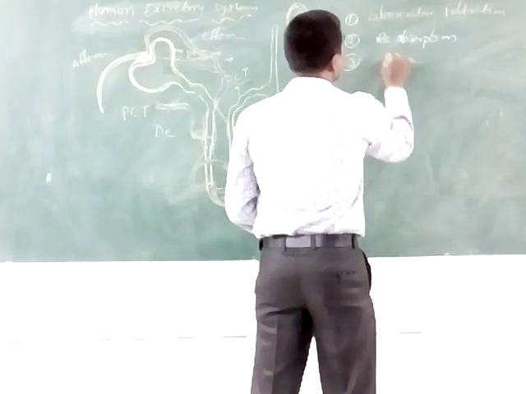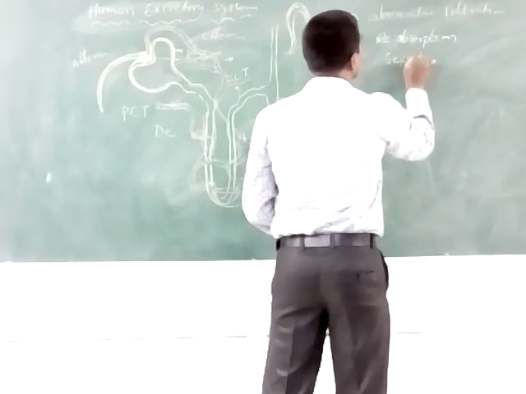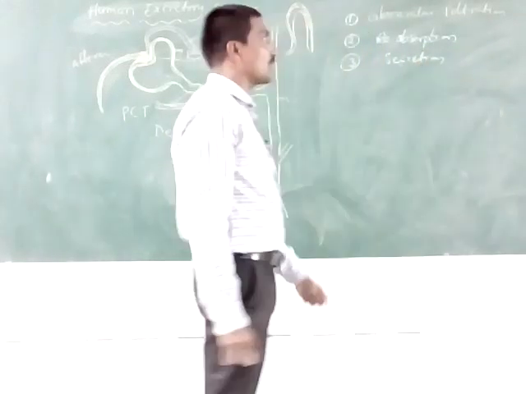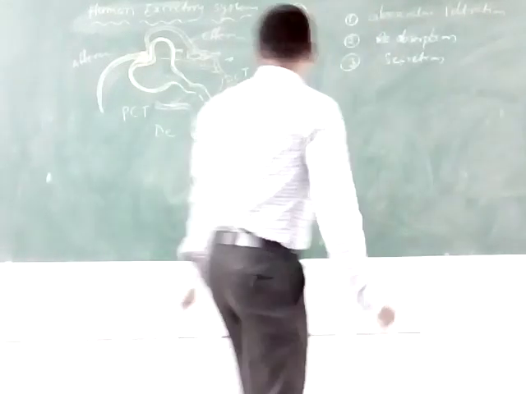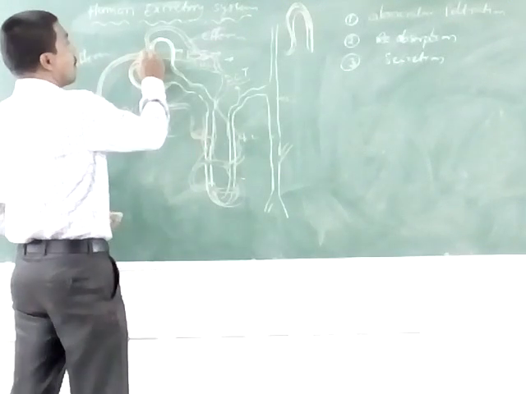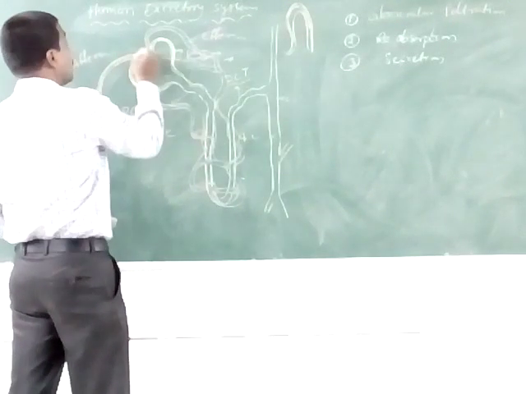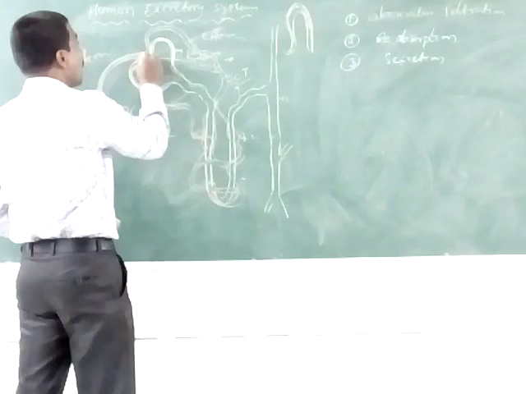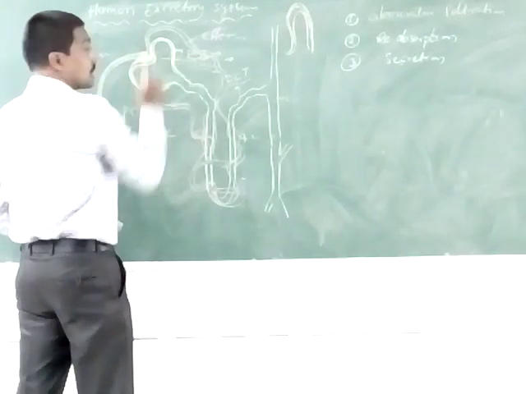The third one is secretion. Reabsorption, secretion. The glomerular filtration: the afferent arteriole forms small capillaries, and these are the filtration part.